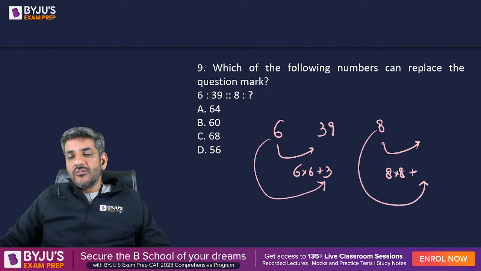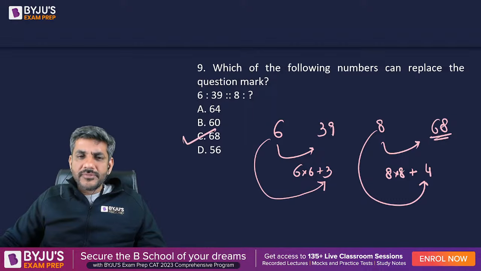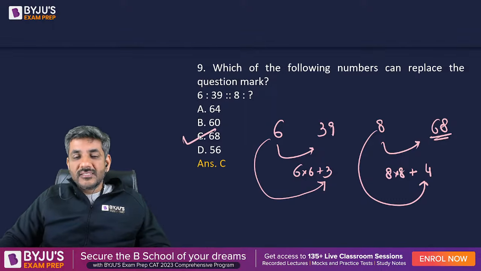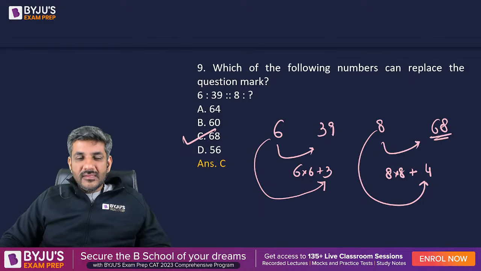So possibly I can also have half of 8. So 8 into 8 is 64 plus 4 is 68. So 67 or 68, either could have been the answer. 67 was not given in the options, so 68 should be the right answer. Answer should be option C for this question. Right? That was question number 9.